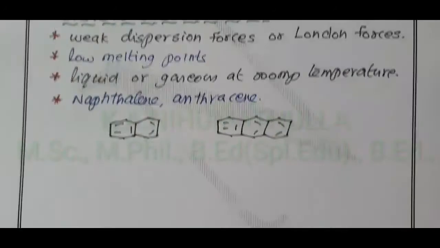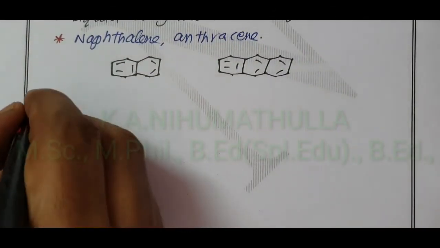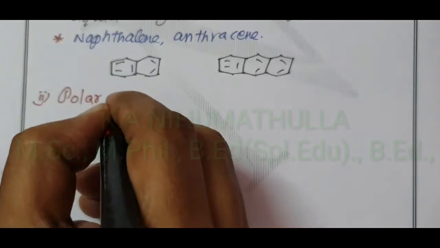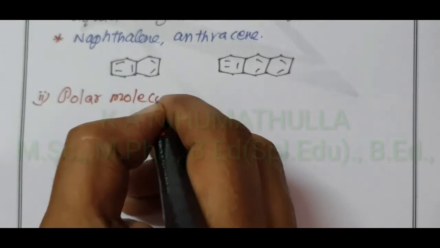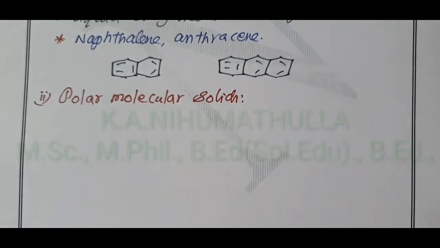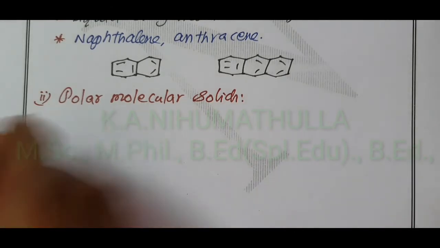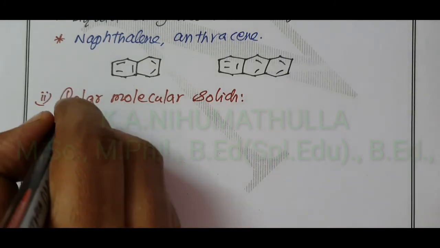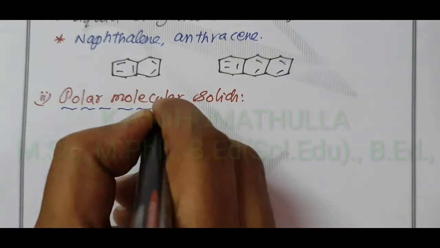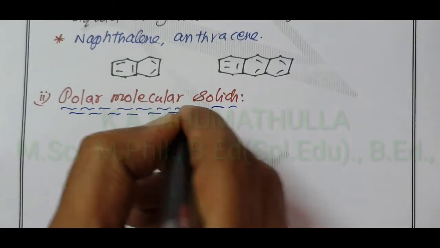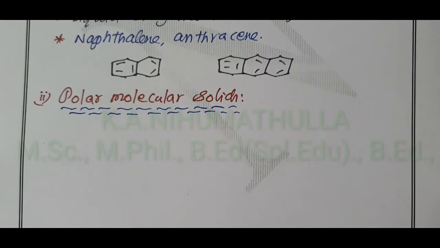Then the second classification of molecular solids is polar molecular solids. Polar indicates it is charged, like our H2O molecule. Hydrogen has a partial positive charge and oxygen a partial negative charge; plus and minus attract each other.